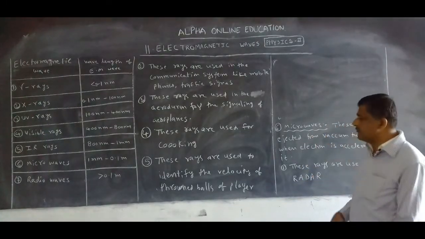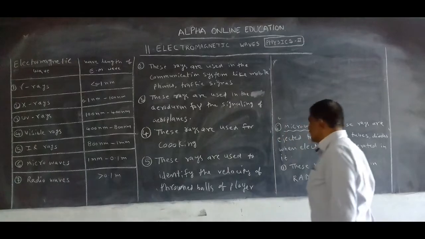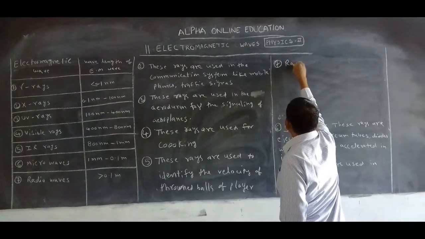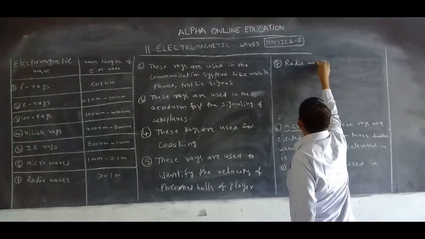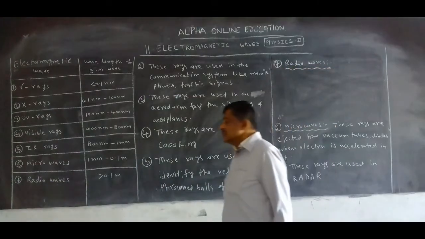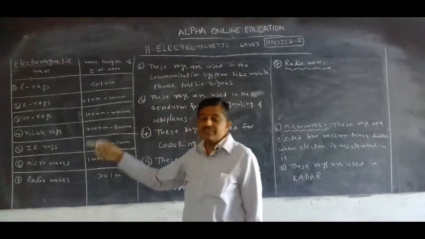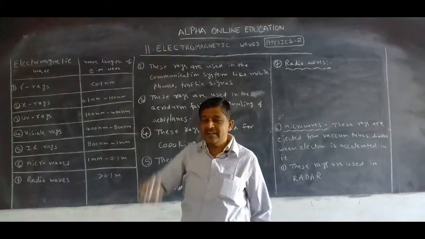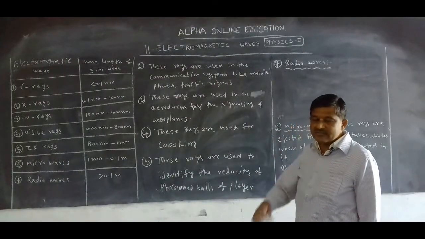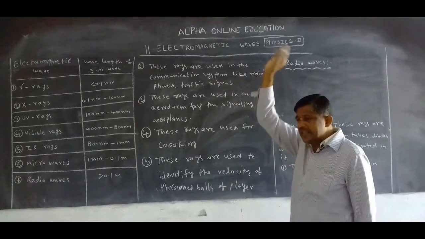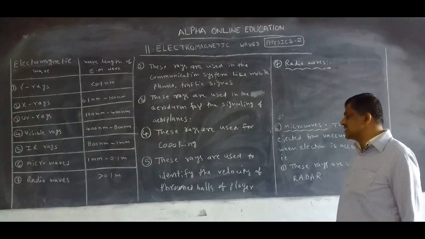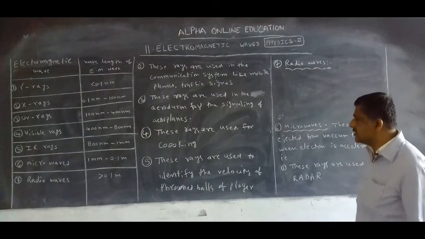Now after the microwaves, the last one is radio waves. What is the last one? The last electromagnetic wave is radio waves. The wavelength of radio waves is from 0.1 meter to many kilometers. Who discovered these rays? These rays were discovered by scientist Marconi.